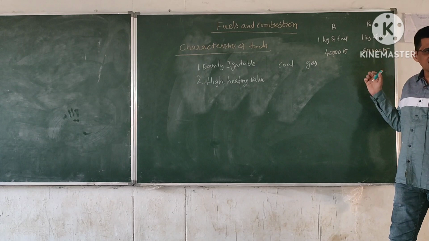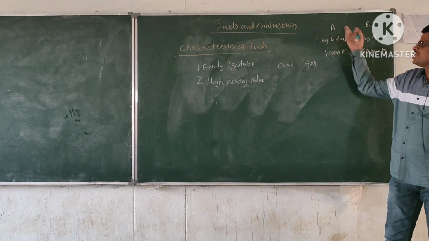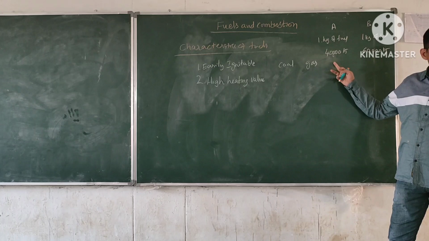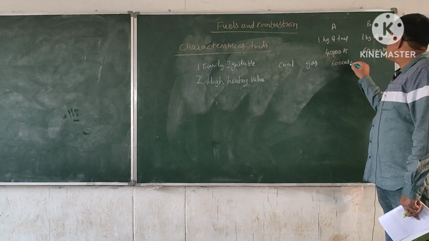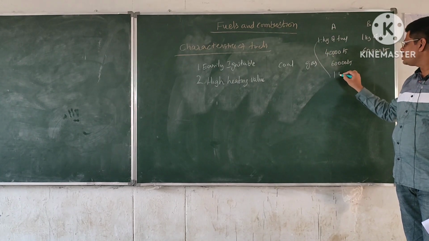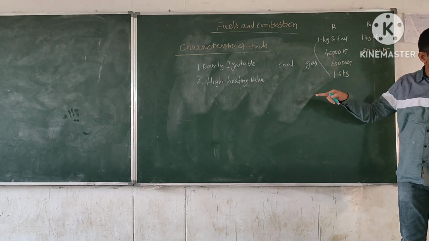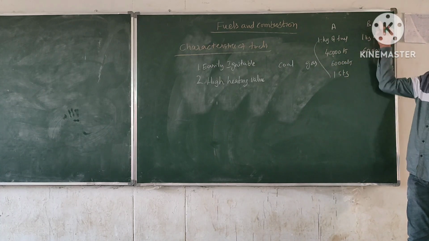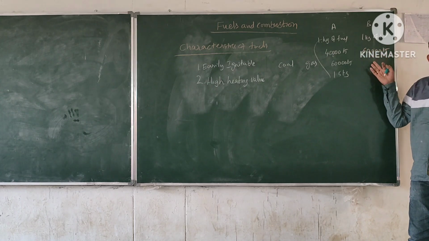Because with 1 kg of fuel you are getting 60,000 kilojoules of heat, but here with 1 kg of fuel you are getting only 40,000 kilojoules of heat. So in order to get 60,000 kilojoules of heat by using fuel A, you have to use 1.5 kgs of fuel. But by using fuel B, you can use only 1 kg of fuel because its heating value is more. That means